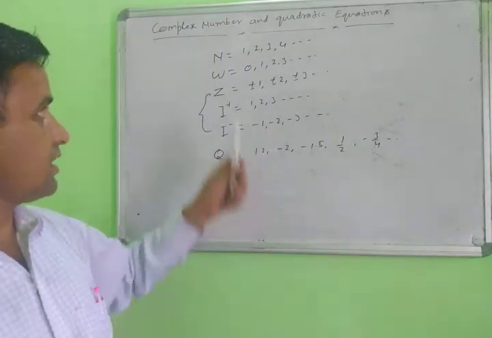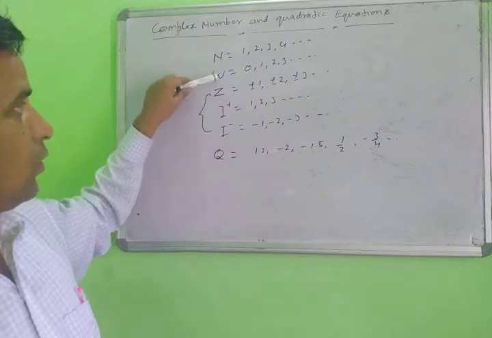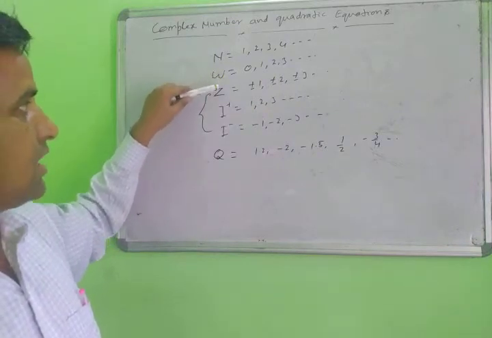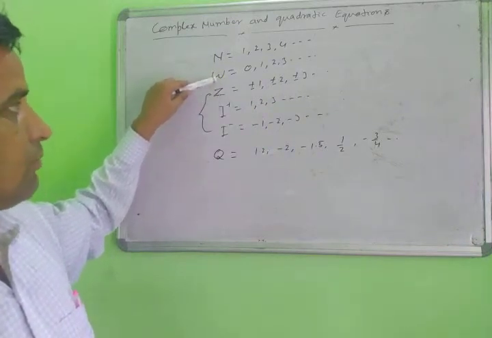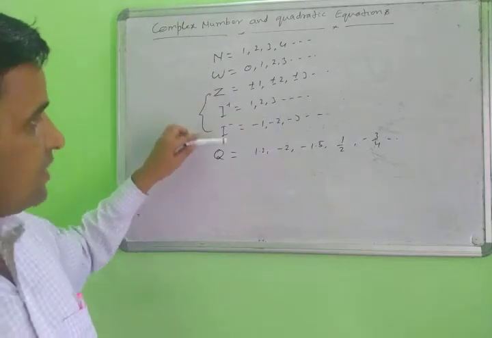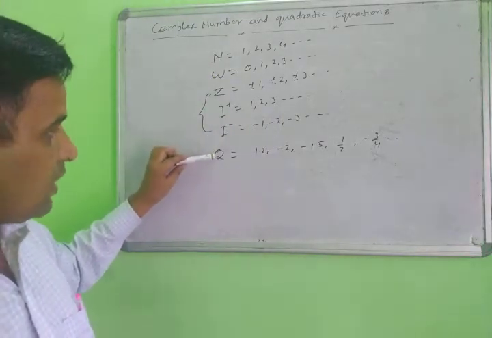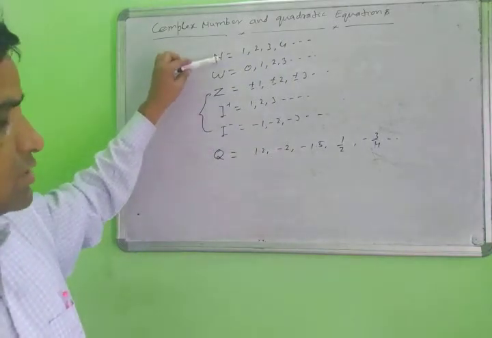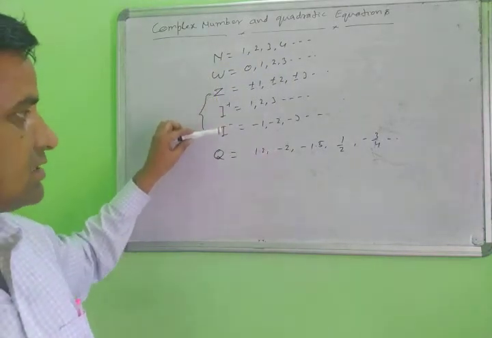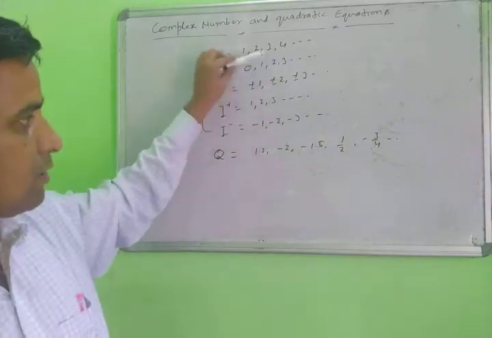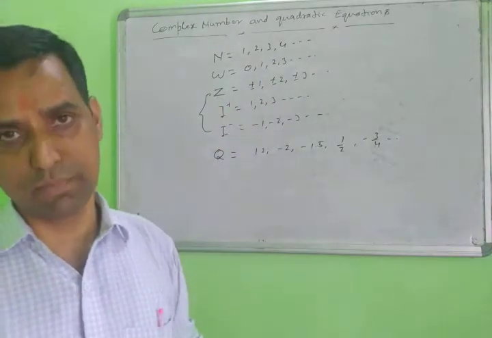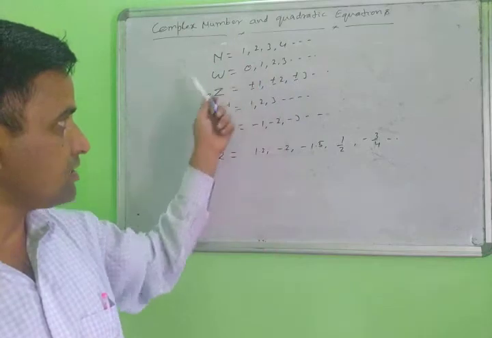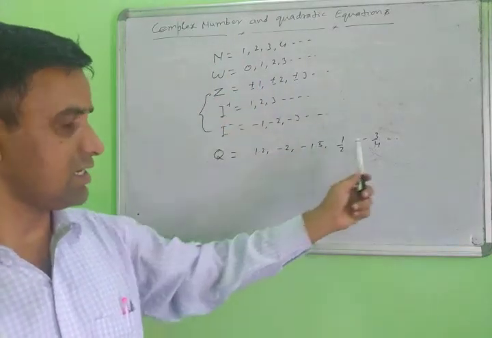First we discussed natural numbers, whole numbers including the natural numbers, and integers including the whole numbers and natural numbers. The rational numbers include all of the above numbers: natural numbers, whole numbers, integers. The combination of all these numbers is called the rational numbers.